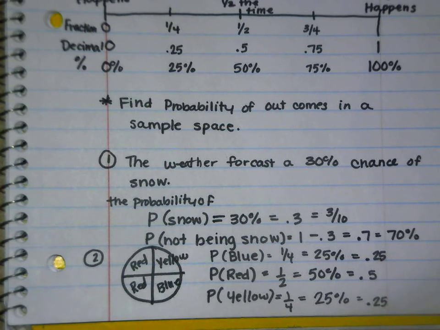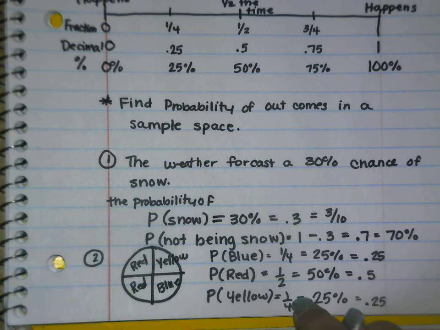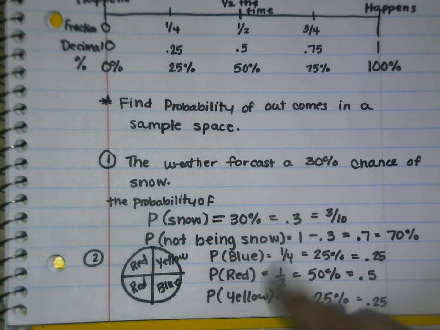Okay, and if we want to check and make sure that that is correct, we would add up the probabilities of each. So 1/4 plus 1/4 is 1/2, plus another 1/2 is 1, and that adds up to 1 because we know that the probabilities in the sample space all have to add up to 1, and these ones do. Okay? So let's go ahead and look at another one.